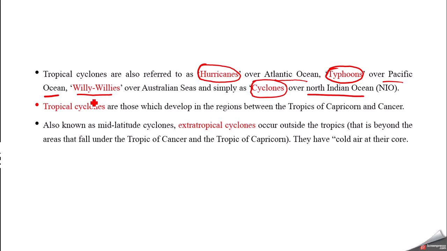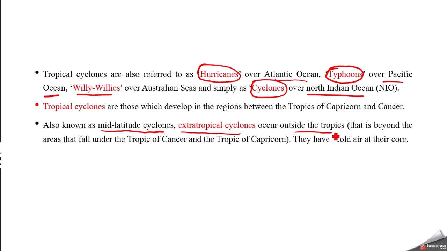Tropical cyclones are those which develop in the regions between the tropics, that is Tropic of Capricorn and Tropic of Cancer. If a cyclone originates between the tropics, it will be called a tropical cyclone, and if it is beyond the tropics, it will be called a mid-latitude cyclone or extratropical cyclone.